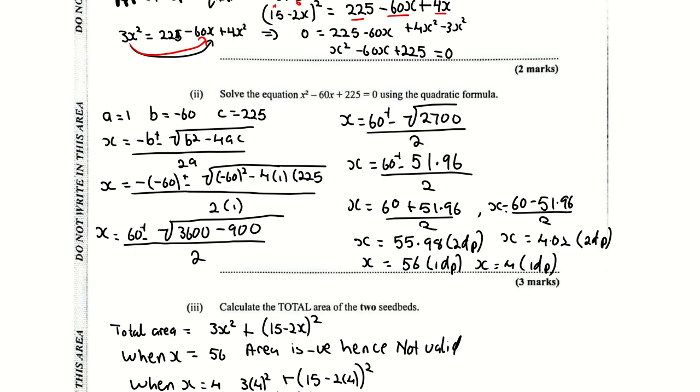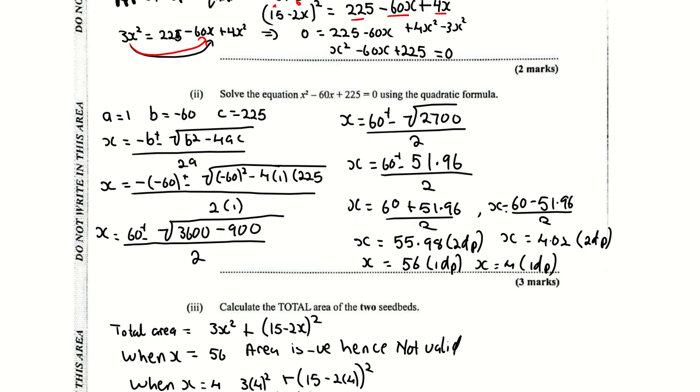A is 1, that is the coefficient of x squared. B is minus 60, that's the coefficient of x. C is your constant, which is 225. You put it in the formula. When you're putting it in the formula, put your brackets when you have your number. So it will be minus, open bracket, minus 60, plus or minus the square root of open bracket minus 60 squared, minus 4 by A, which is in the brackets 1 by 225. Right?